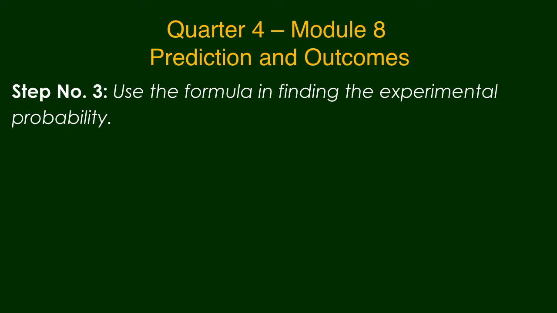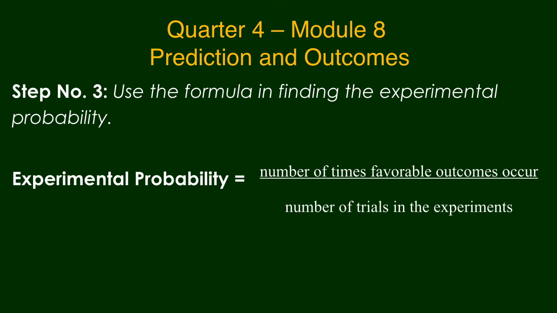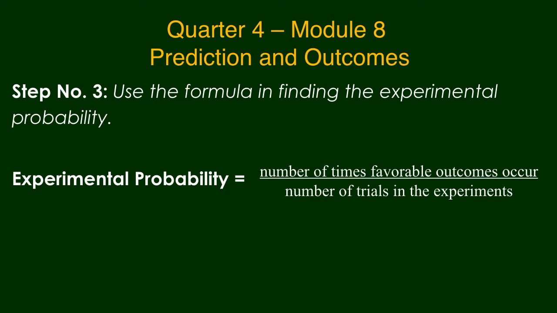Step number 3. Use the formula in finding the experimental probability. Experimental probability of blue marble is equal to number of times favorable outcomes occur over the number of trials in the experiment. The last step to do is simplify.